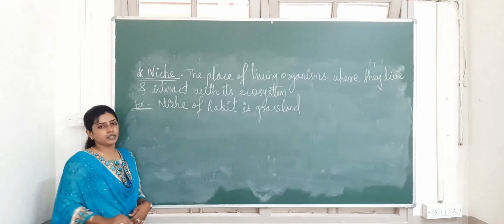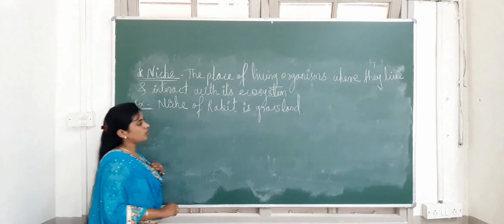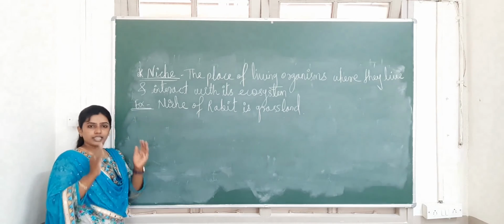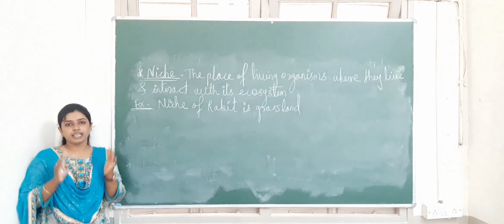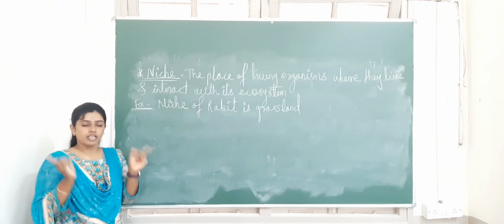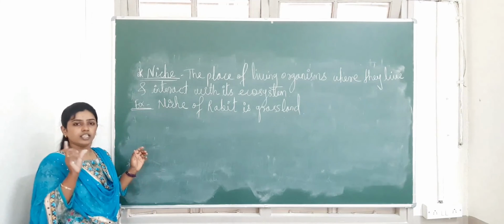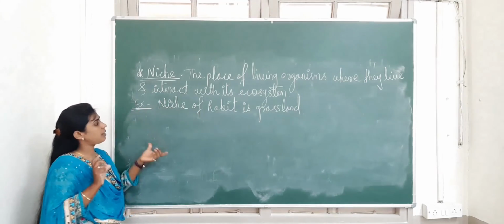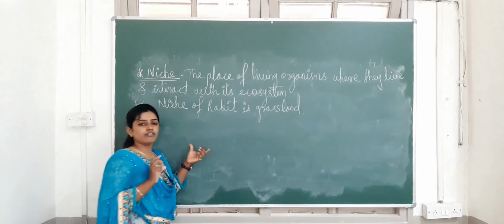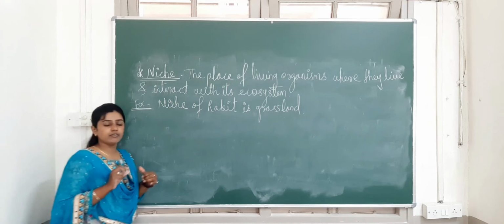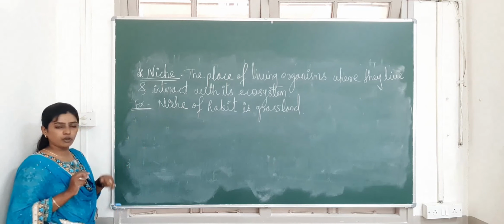Ecosystem is grassland ecosystem. Usually you can observe a large number of rabbits in a grassland area, so by living in that area, the rabbits interact with their environment or ecosystem. So that place is called what? Niche. So just remember one example: the niche of rabbit is the grassland. Niche means the place of living of an organism where they can live and interact with its ecosystem.